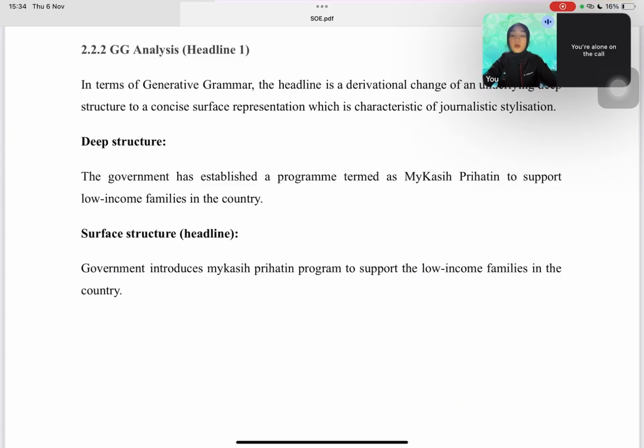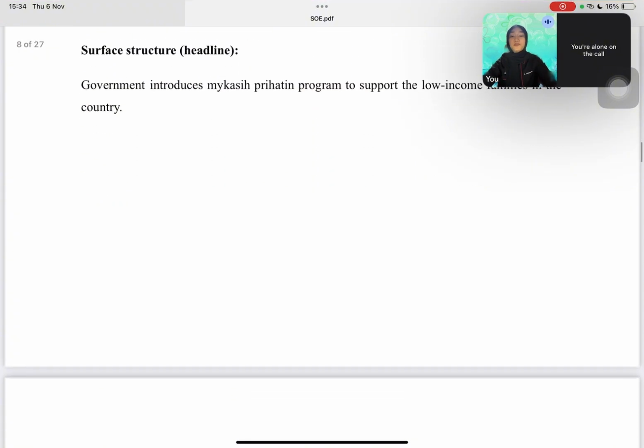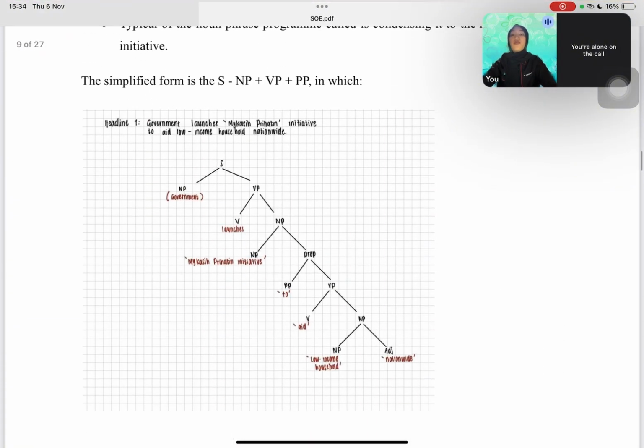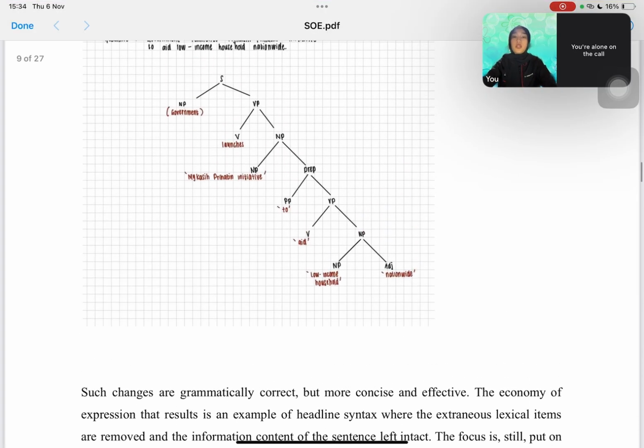Generative grammar explains how the headline structure is reduced to create brevity without losing clarity. Moving on, this is my simplified syntax tree for headline 1.